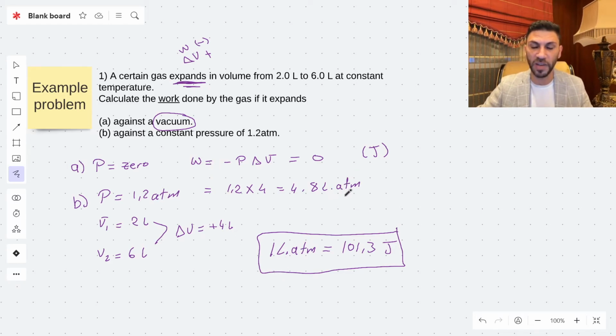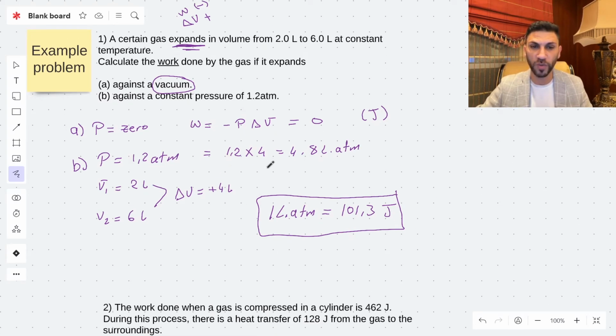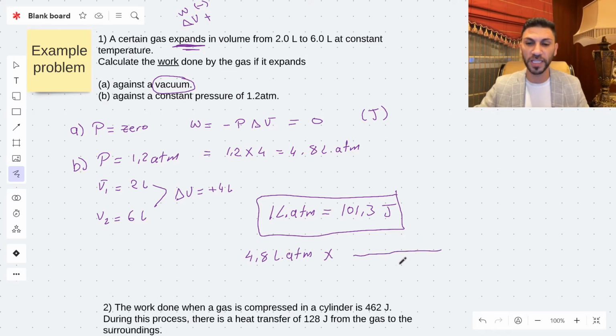I need to cancel the liter atm and find the unit joule. So I'm going to find the work in joules by unit cancellation. So it's going to be 4.8 liter atm multiplied by our conversion factor. I need to get rid of the liter atm, so I need to put it in the denominator, liter atm. And here I'm going to put joule because I need the unit of work in joules.